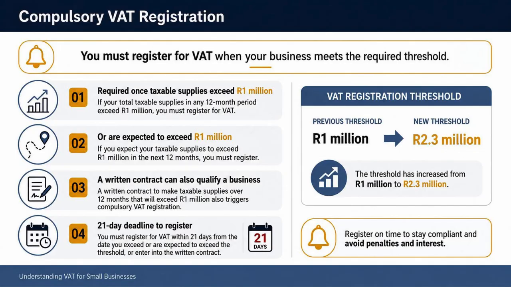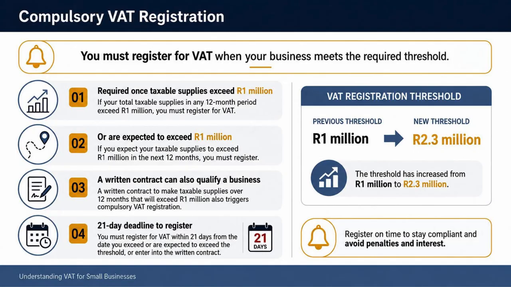Now that we've established what qualifies as an enterprise, let's look at when VAT registration becomes compulsory. If you're carrying on an enterprise in or partly in South Africa where goods or services are supplied for consideration, you may be required to register for VAT. Compulsory registration applies when your taxable supplies exceed or are likely to exceed 1 million rands in any consecutive 12-month period, or if a written contract shows you'll exceed that amount. Think of it as your business getting a message from SARS saying, "Congratulations, it's time to register."